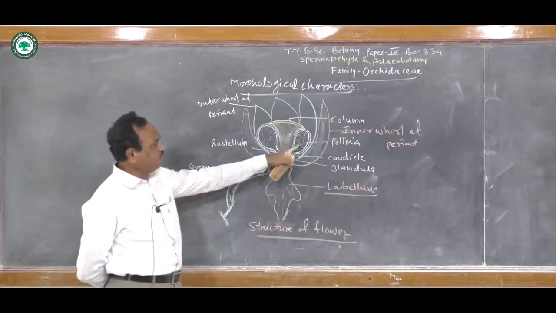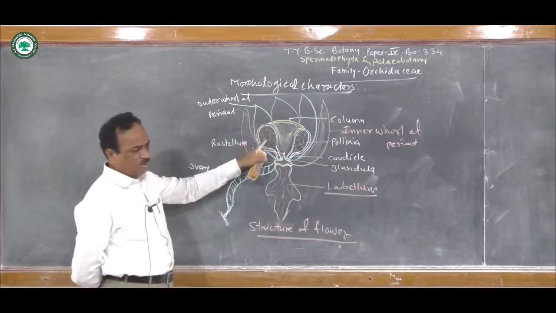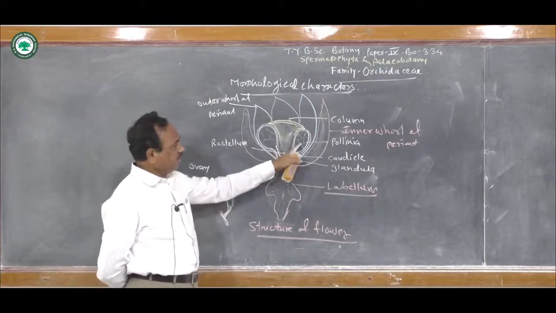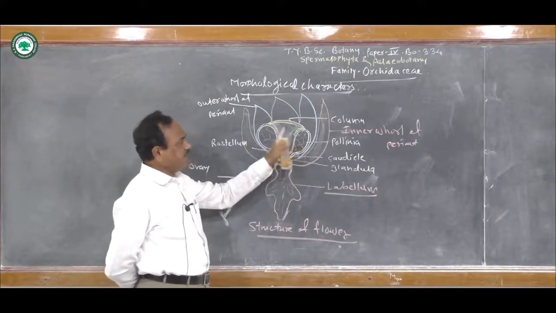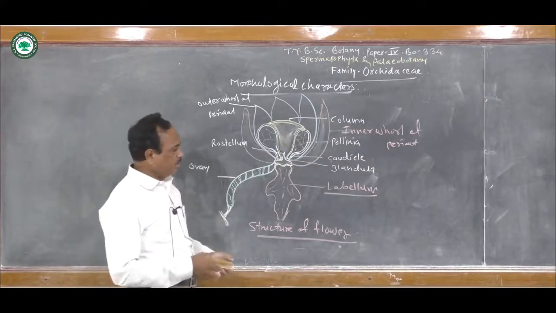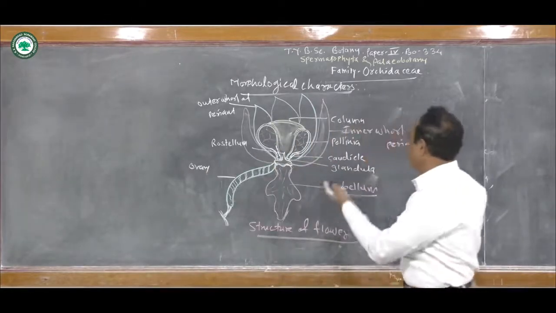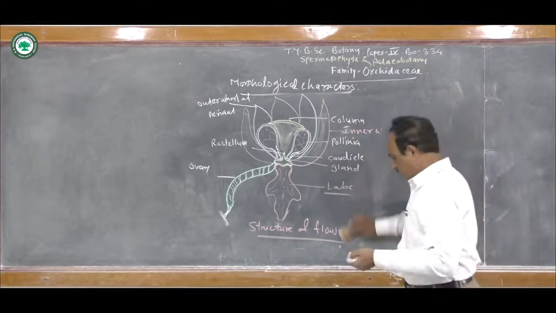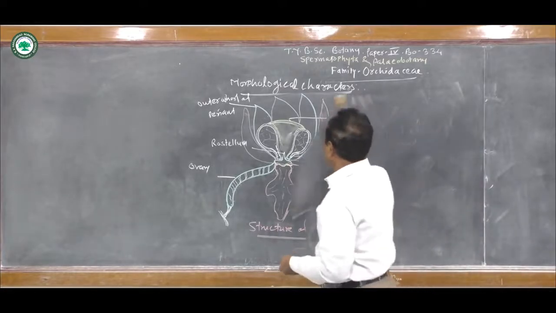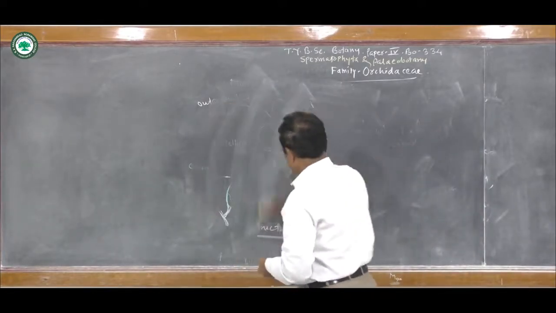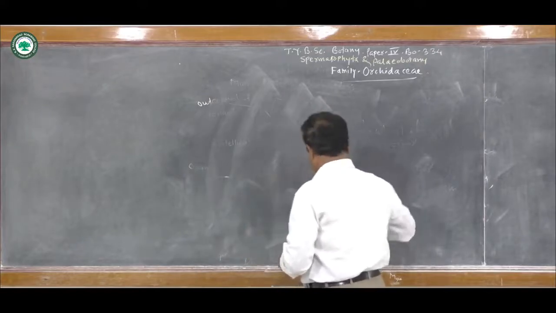So here this complex structure, that is the fusion of the part of the androecium and gynoecium, forms a complex structure known as the gynostemium. So thus this is the structure of the flower of the Orchidaceae.